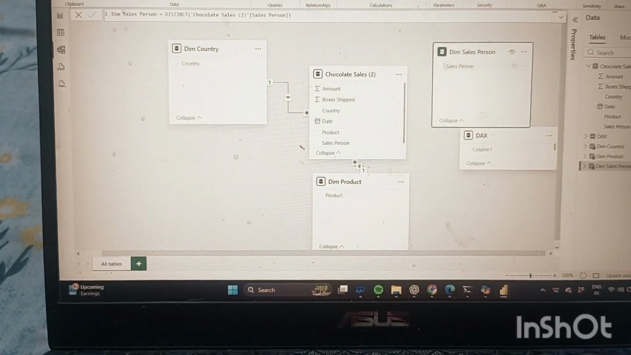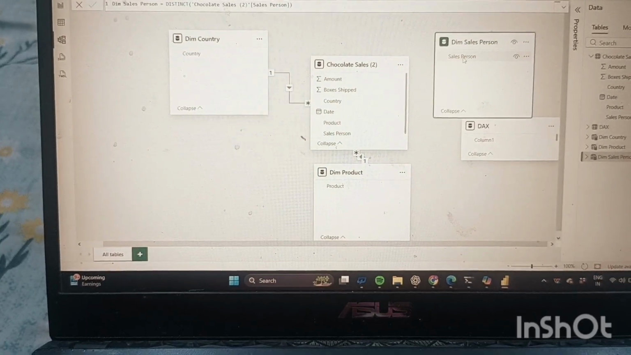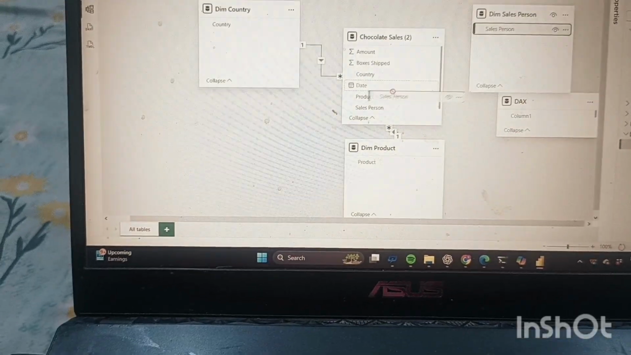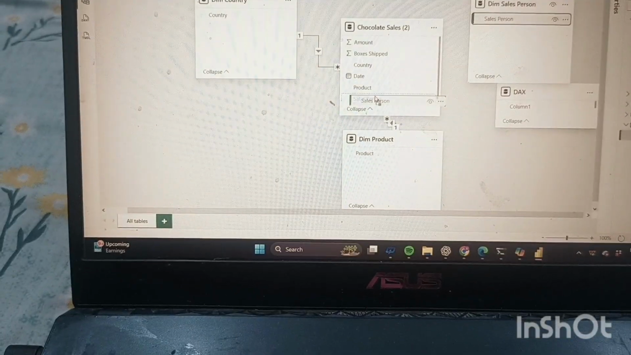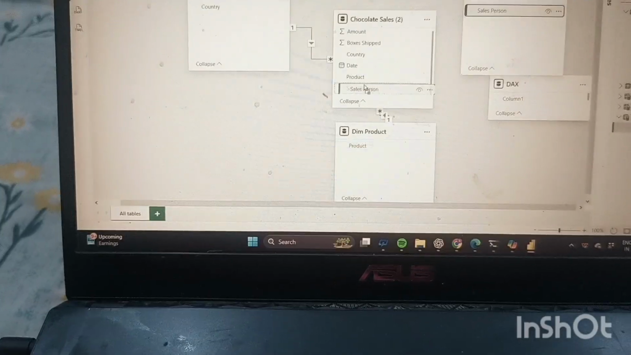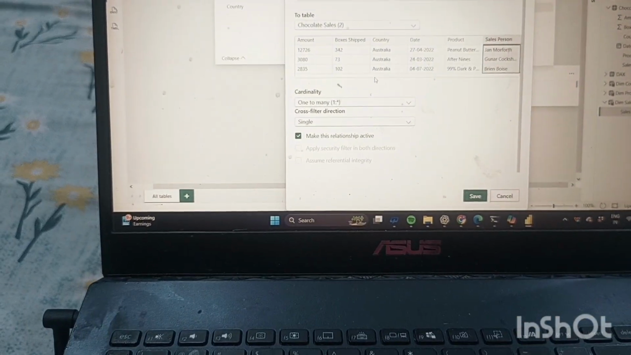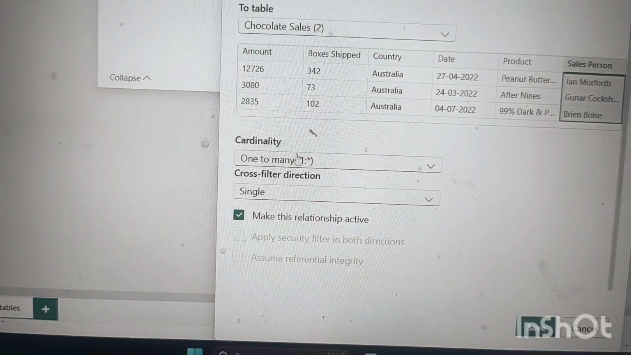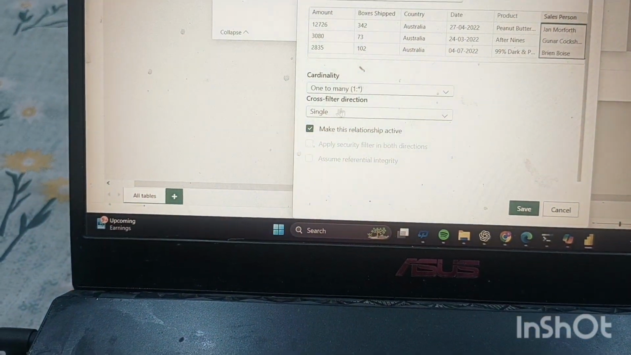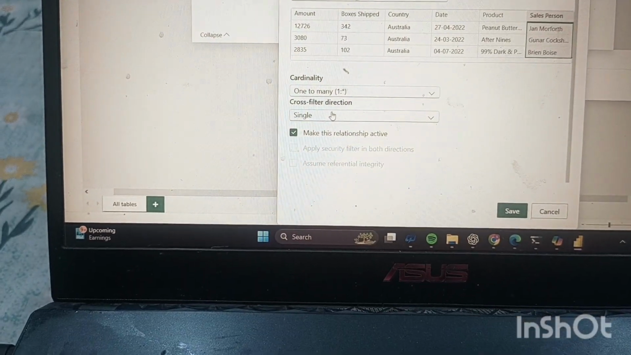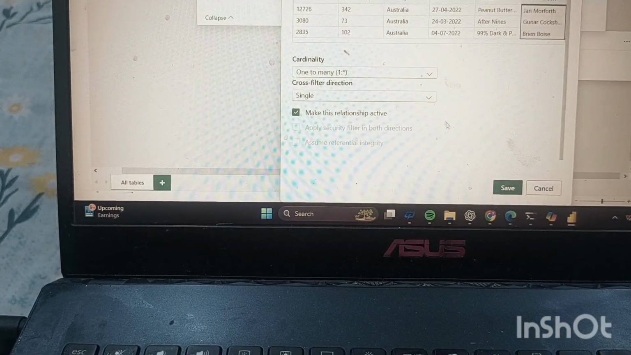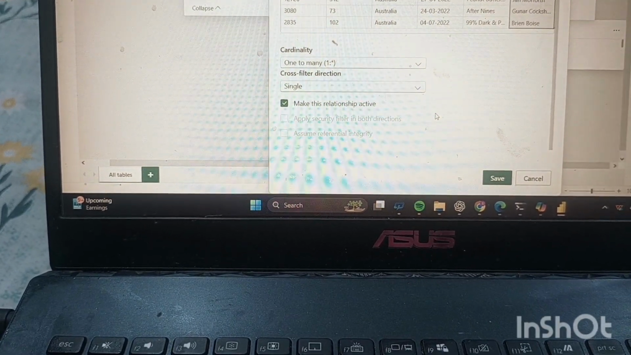As it is a dimension table, after clicking on dimension salesperson, just double click and drag to the fact table of salesperson. Where is salesperson written? Here. Then release on that, and a window has appeared, and here you are seeing one to many written, guys. The cross filter direction should be single, and cardinality should be one to many. Then only it will work, otherwise it will not give results correctly.